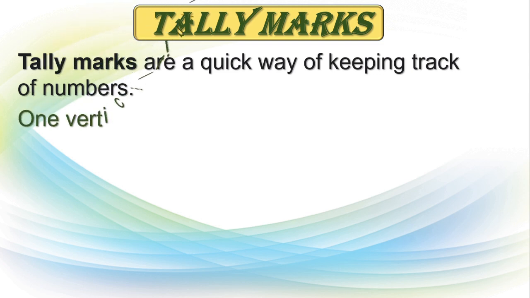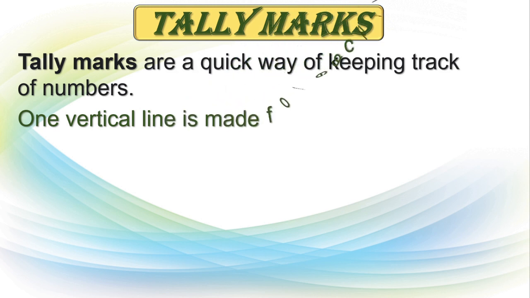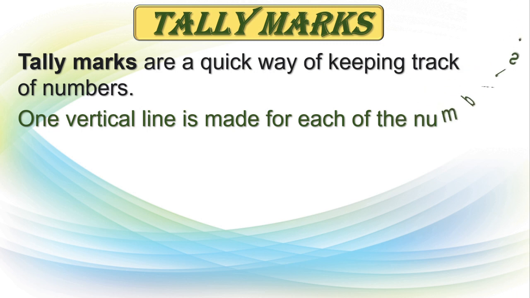See, in that example we went through so many children who come by bus, right? 7 students, like that. Here we can use the tally marks for this. See here, one vertical line is made for each of the numbers. Very simple. For each number we use one vertical line. I will show you one example.